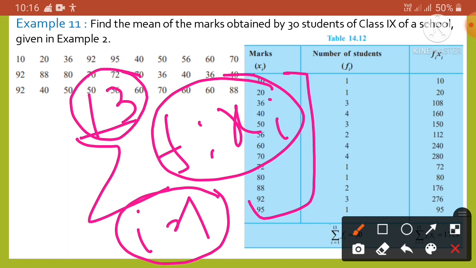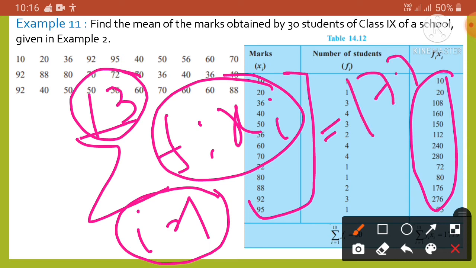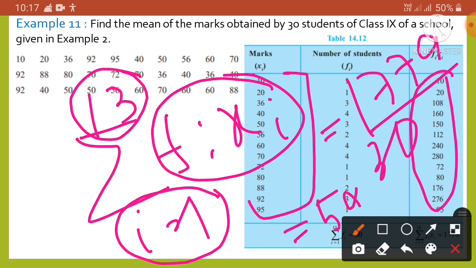So it will be the sum of all these values. If we find the sum of all these values, it will be equal to 1779. To find the mean we have to divide it by the total number of observations. We know the total number of observations is 30, so we get 59.3.